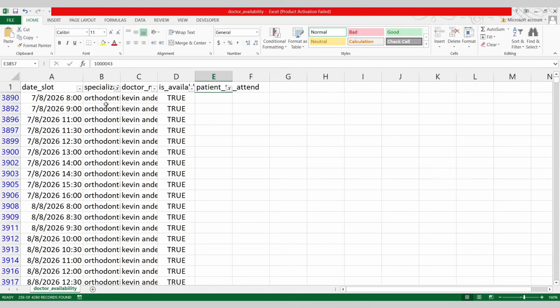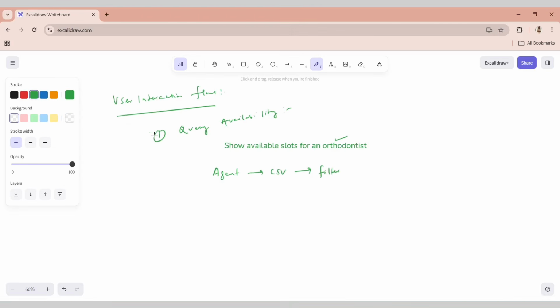This is what you will be doing as a human being, and this is exactly what the agent will also do. Whenever you ask such a question like show me available slots, the agent is going to read the CSV file, filter by specialization, and then return you the available slots.